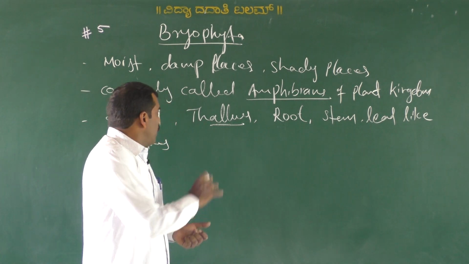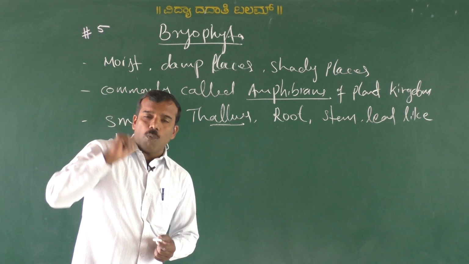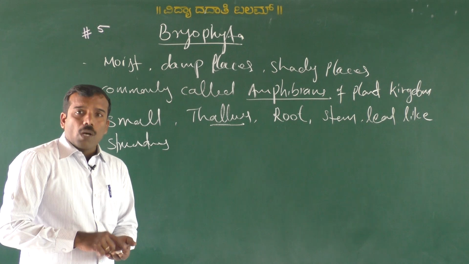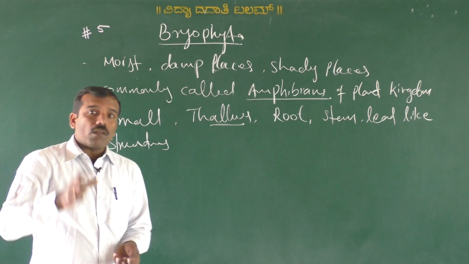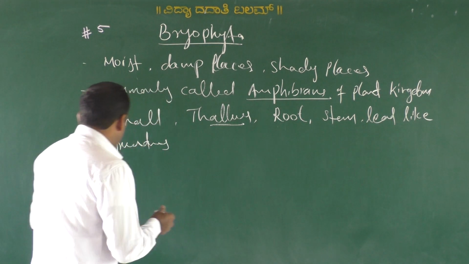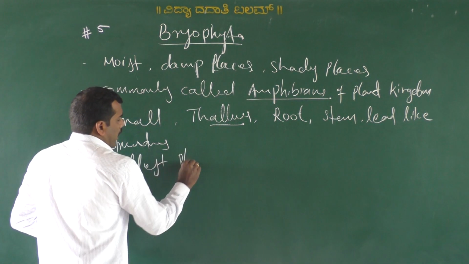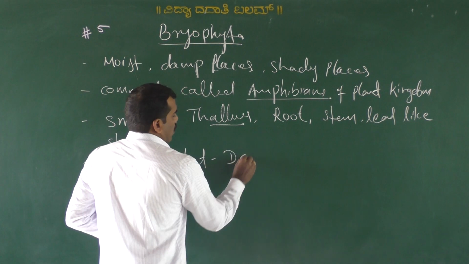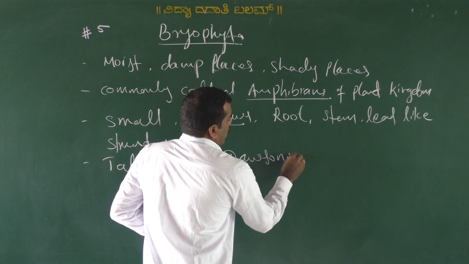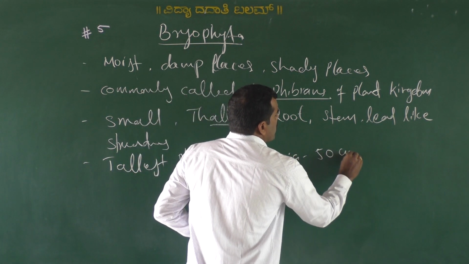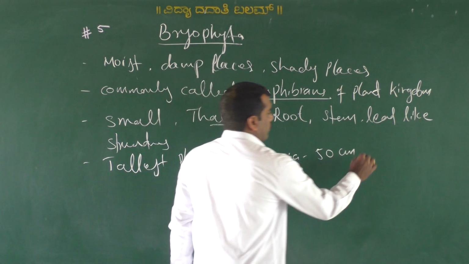Okay, the bryophytes, I told you, are very small plants. Among these bryophytes, the tallest plant is Dawsonia, about 50 centimeter in height.